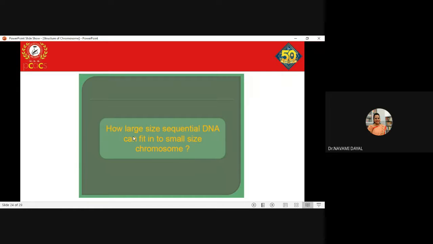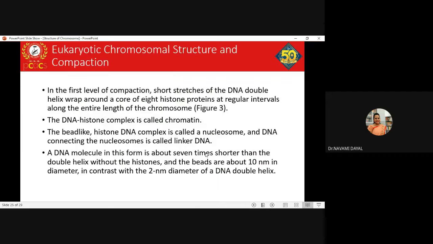Now, how does the large size of the DNA get packaged into a small size chromosome? How does this take place? Now we will be majorly talking about chromosomal packaging, or you can call it DNA packaging into a chromosome and finally into the nucleus. You might have studied this earlier as well, so we can have a quick revision on this. There are different levels.